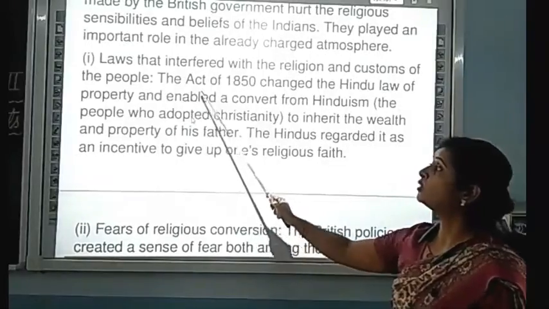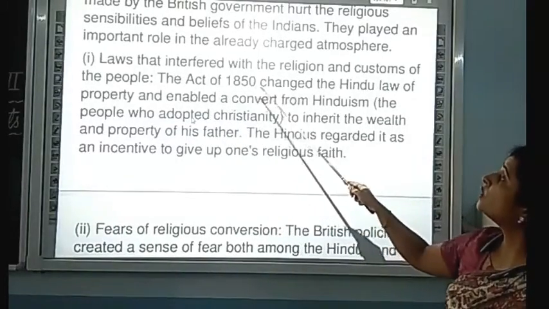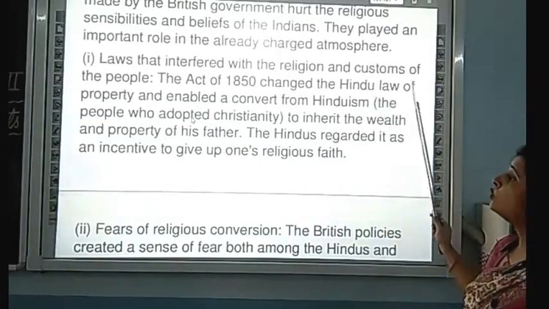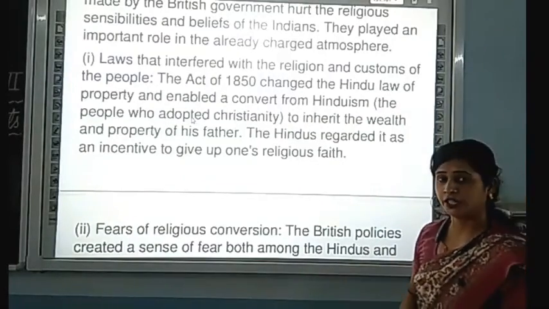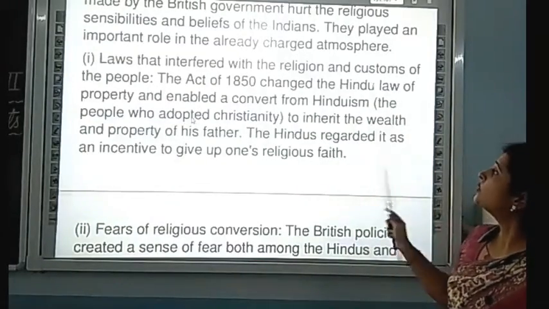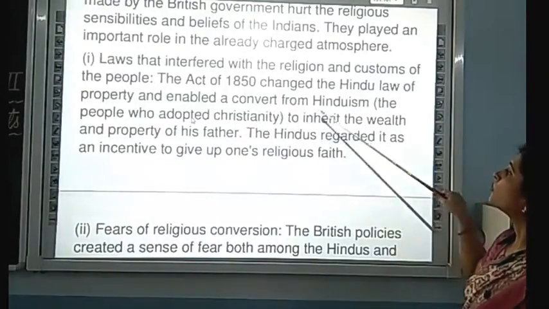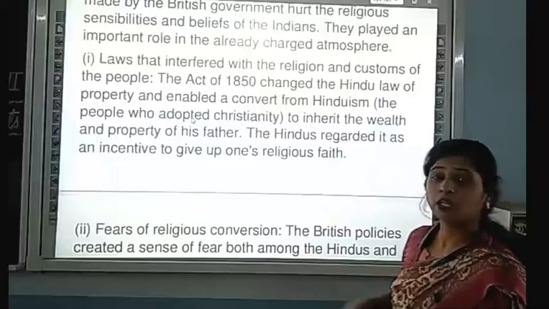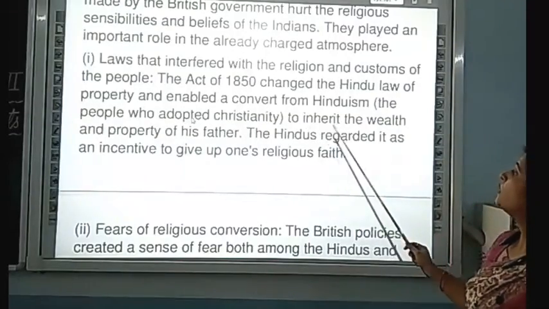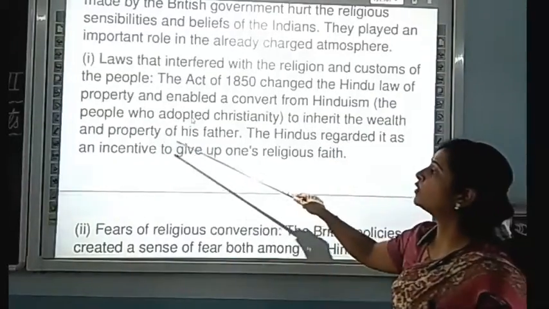What did the Britishers do? The Act of 1850 changed the Hindu law. They made the Act of 1850, and in this Act they changed the Hindu law of property: a person who converted from Hinduism would not lose the right to inherit the wealth and property of his father.